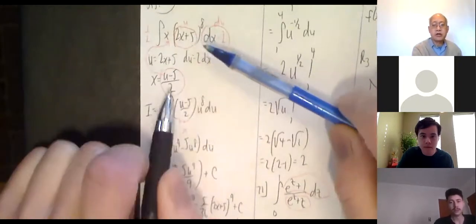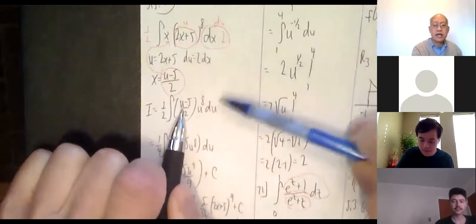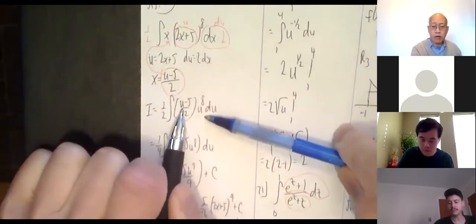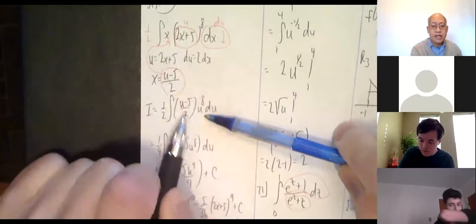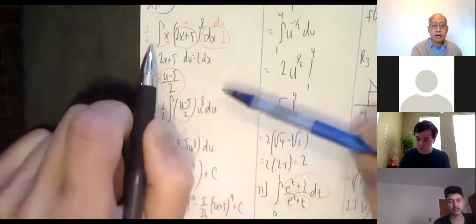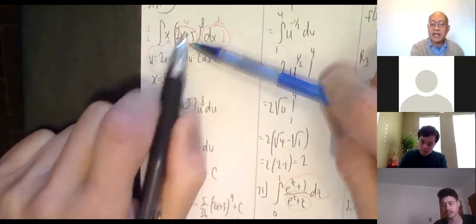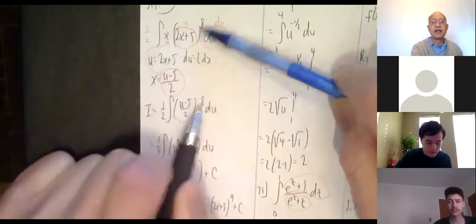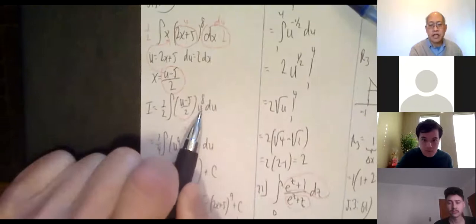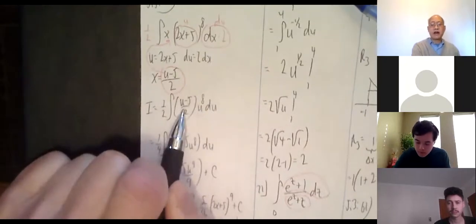The outside was not easy, the inside was easy, but that's what I want. I want u to the 8th. This is more complicated, but that doesn't bother me. Okay, so nice, not nice. I have not nice to the 8th power. I'd rather have nice u to the 8th power. This is not nice, but that's fine.